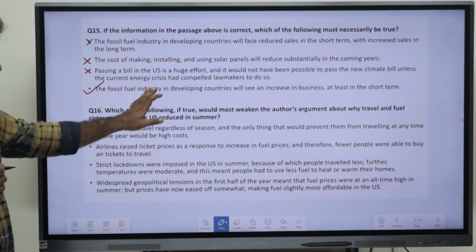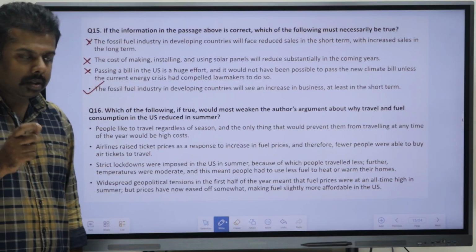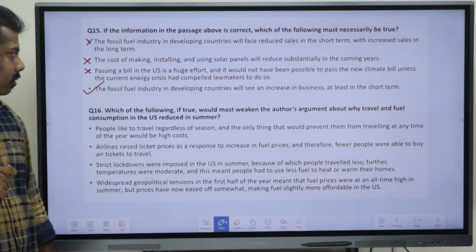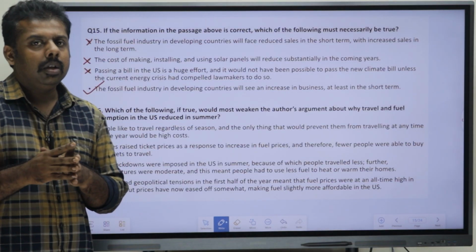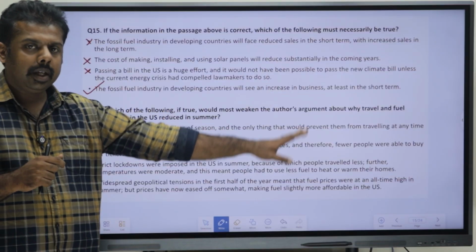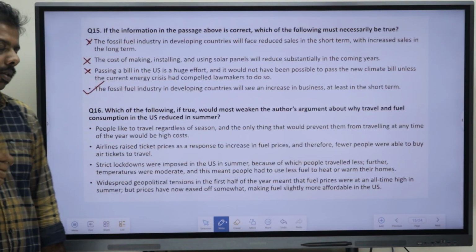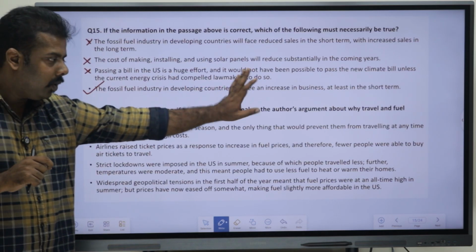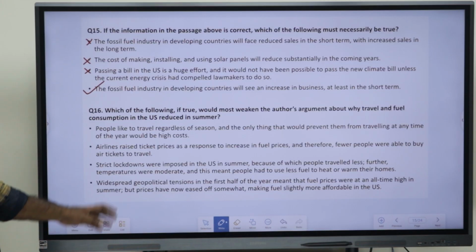Okay. The fossil fuel industry in developing countries is going to see an increase in business for a short term. So, that is right, because that is the only source which is available now. So, in the short term, that point is right, and it has also been said in the passage as well. So, the fourth will be the answer for this question. Now, moving to the next set, that is the 16th one.